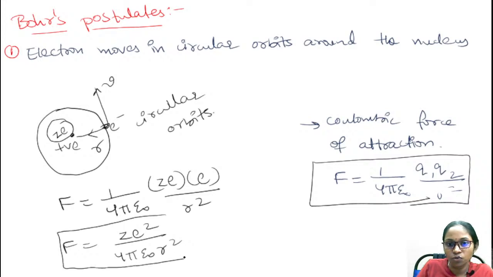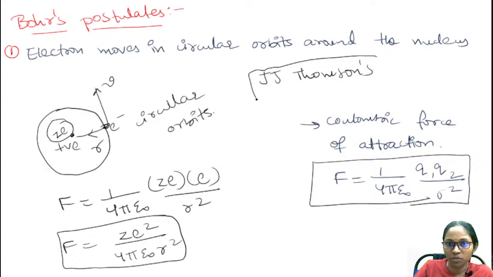So according to Bohr's postulate, the electron moves in circular orbits around the nucleus, and the electron will experience an attractive force due to the positively charged nucleus, which is known as the Coulombic force.